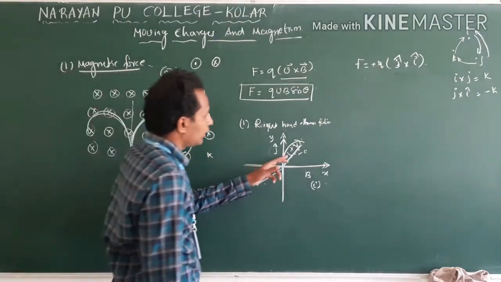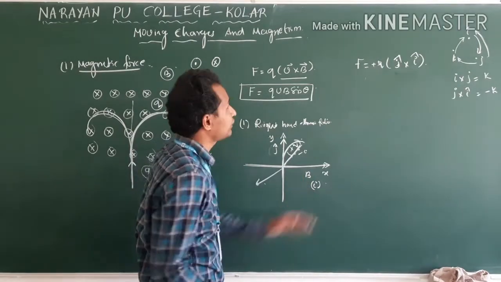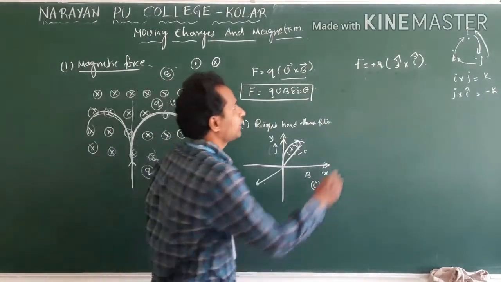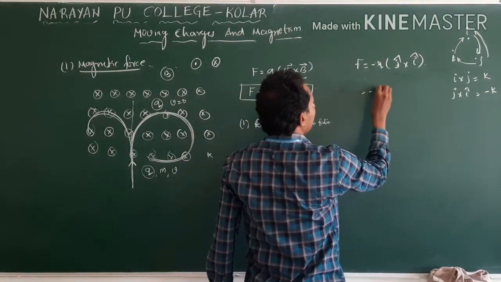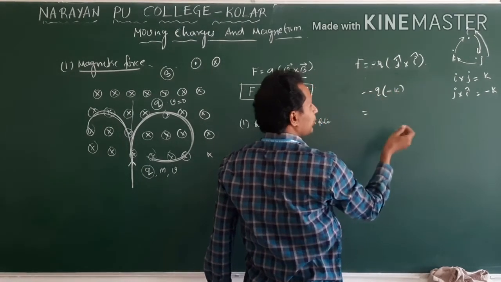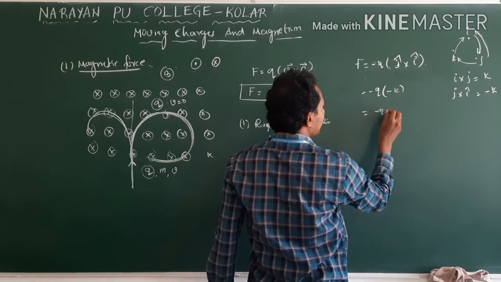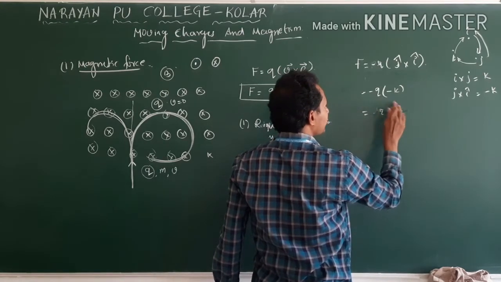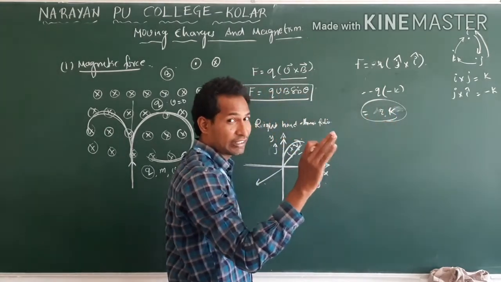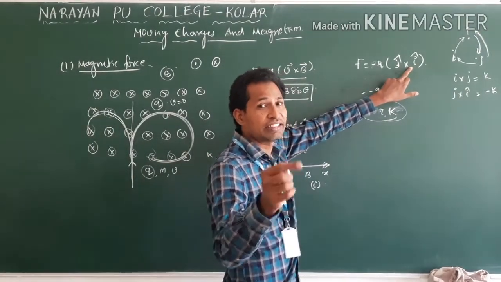Clear? Understand? This is for a positive charged particle. What happens if a negative charged particle is there? Then this will be minus q. We already got minus k, so minus of minus gives plus. We are deciding direction only, so it will not give the magnitude. And v I did not write. Why? To decide the direction of the force.